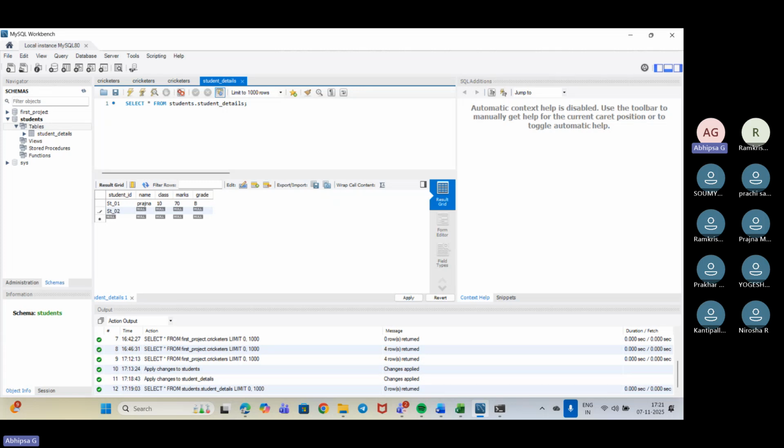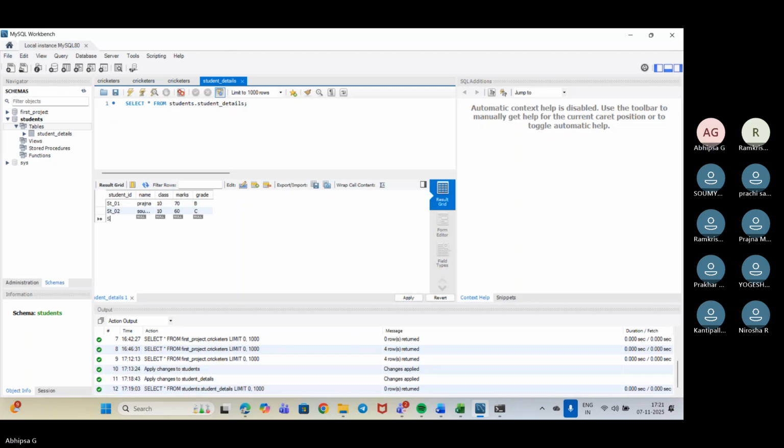ST02. Guys, suggest any name. Be interactive, guys. Why you are so boring? Soumyadeep. Is it correct, the spelling? Yes, ma'am. Great. Class 10 only considering. Marks? 60. Okay. So it would be grade C.